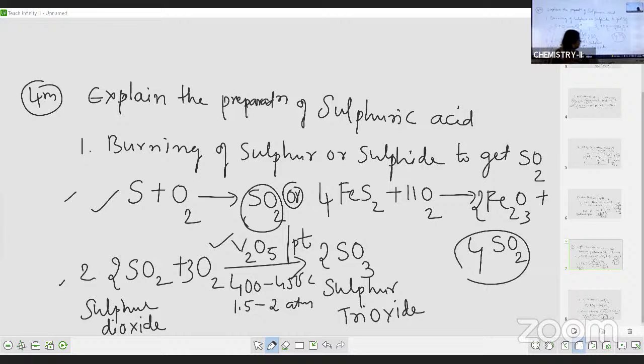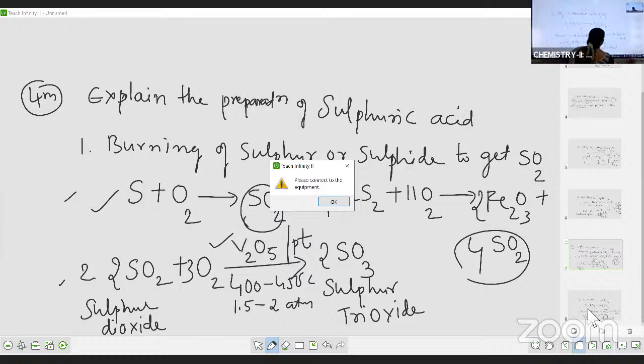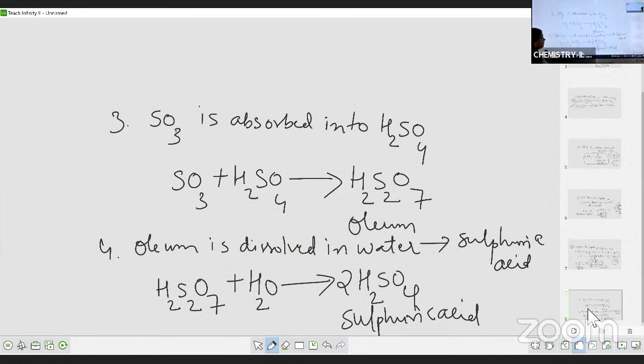The next, you'll get sulfur trioxide. That sulfur trioxide is absorbed into sulfuric acid. You'll get oleum. By heart the formula of oleum, students, H2S2O7. This oleum, when dissolved in water, will give sulfuric acid. Okay, students, please copy down this.